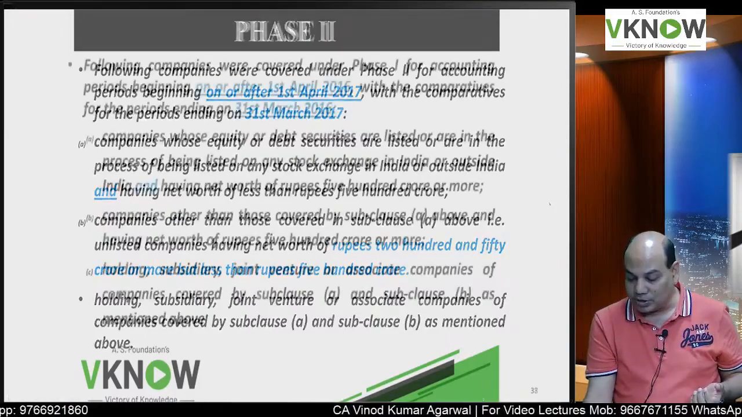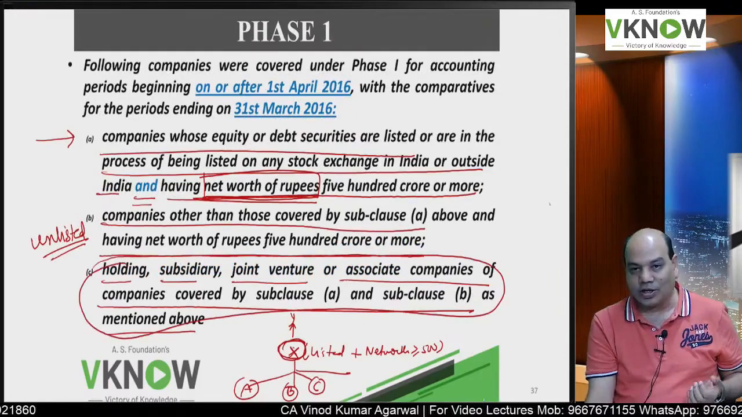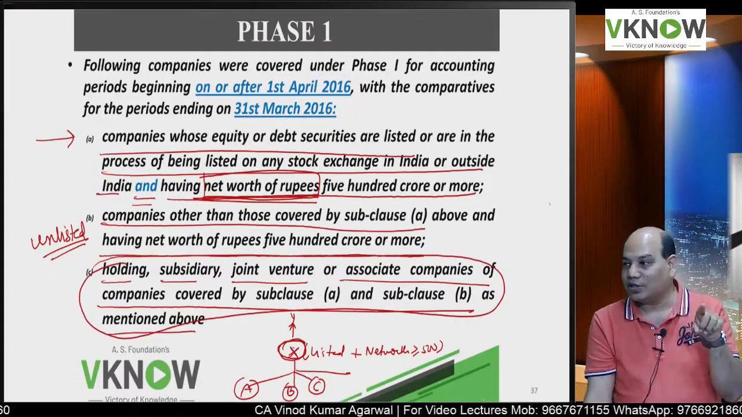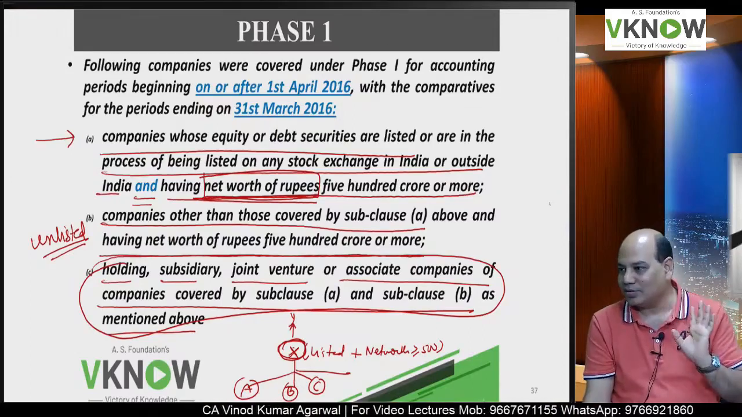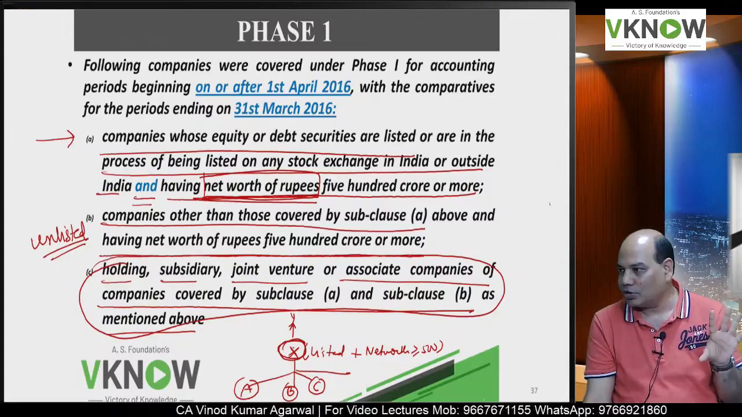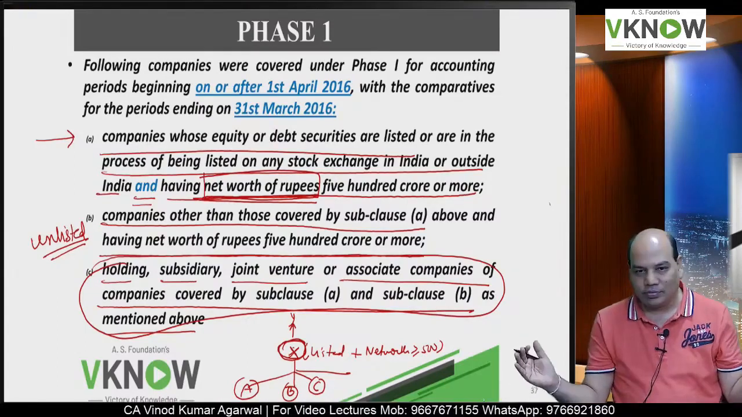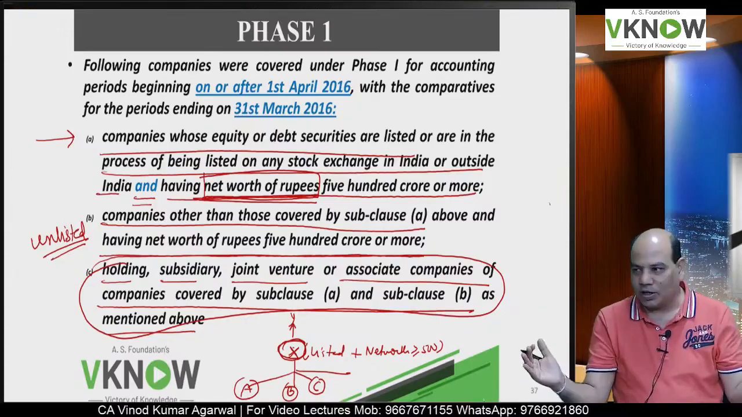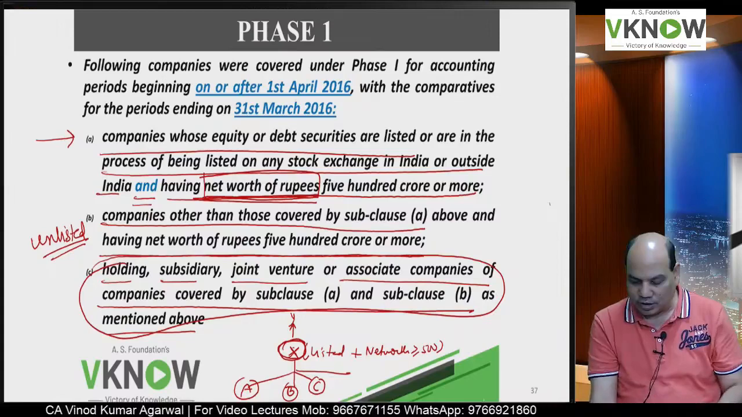Why these companies have to follow IND AS? Because in order to consolidate, all the financial statements which we are consolidating should be based on the same standard. On that we have lot of questions also for the later part. If you are consolidating A and B, their financial statements should be based on the same standard. Is it right?